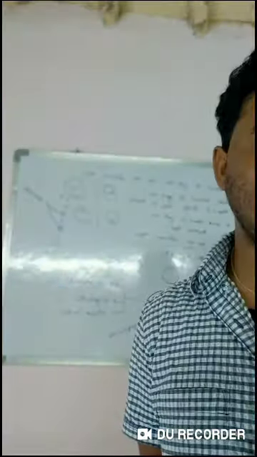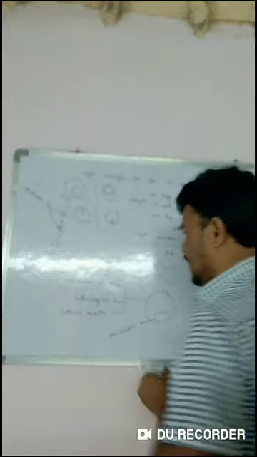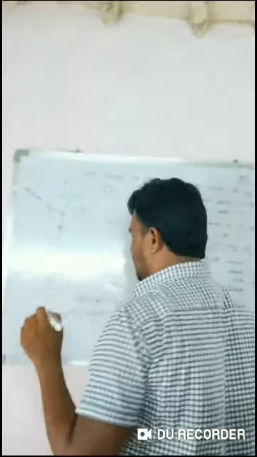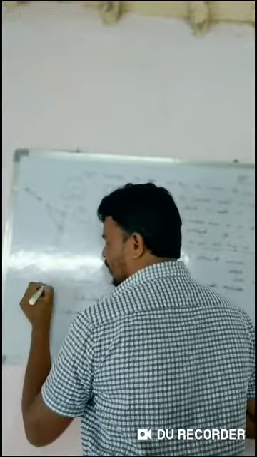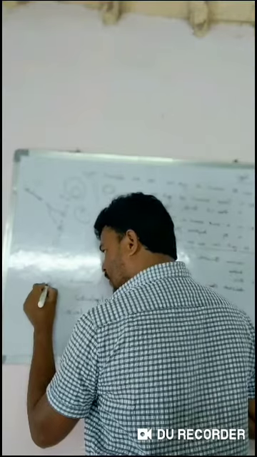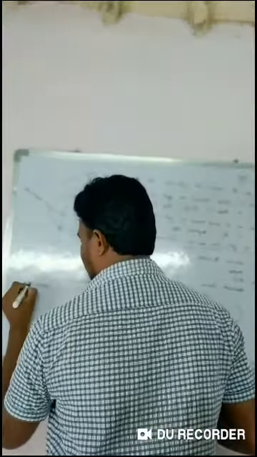In microlecithal the amount of yolk is very little, and it lies towards the lower half of the vegetal hemisphere. So yolk is present, but in a small amount, located in the lower part. This is an example of amphioxus.